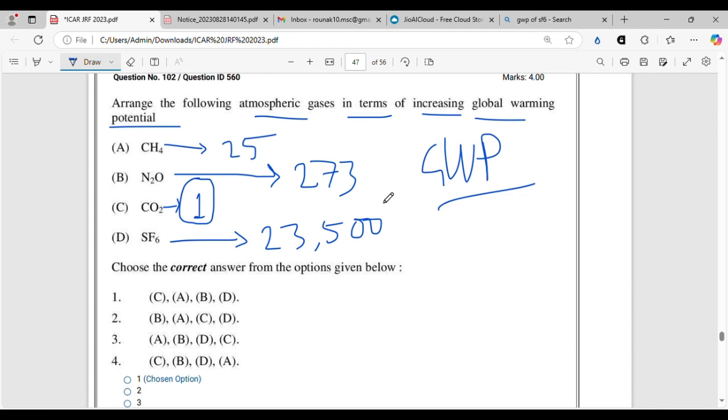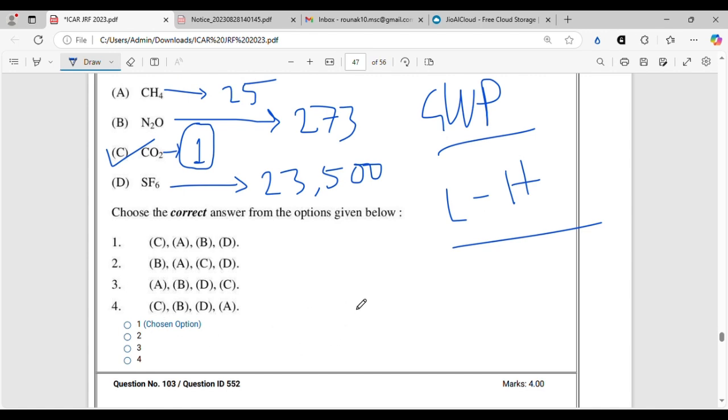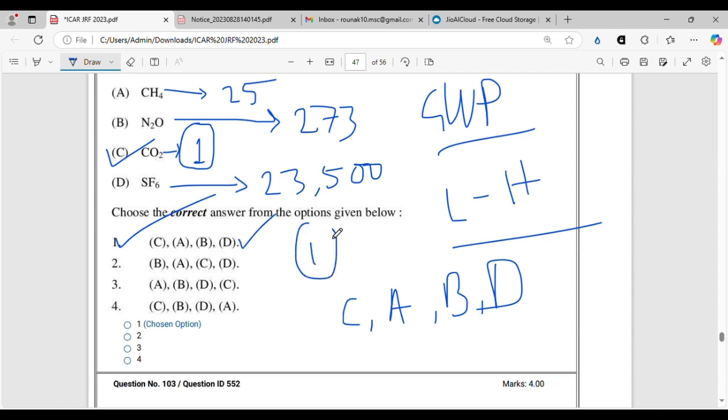So 1 ton of CO2 will produce a certain amount of global warming, whereas 1 ton of N2O will produce 273 times higher global warming than the same amount of CO2. In terms of increasing global warming potential, we have to put it from low to high. So the first one will be CO2, of course, because it is 1. After that will be methane, then nitrous oxide, and finally sulfur hexafluoride. So option 1 will be the absolutely correct option.